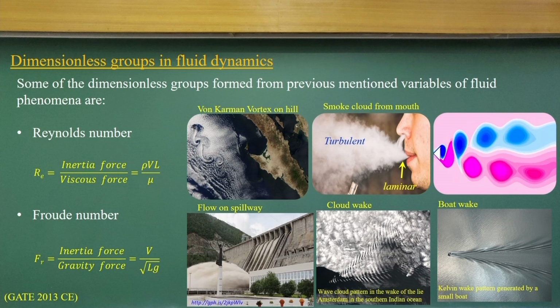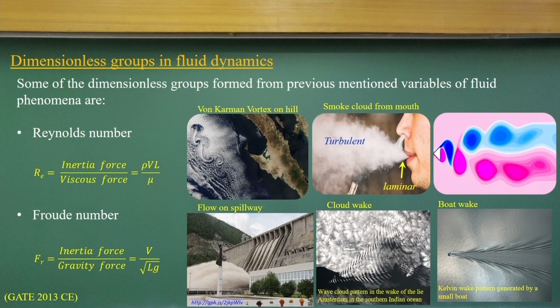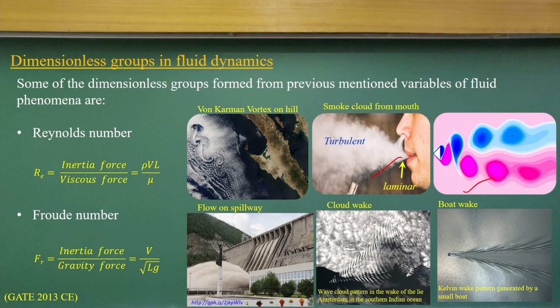Like for example, when you have laminar to turbulent flow like in this case, okay, you could see this laminar to turbulent flow that I discussed in the first class, showing the vortex shedding and all. So, what are these? Two forces are dominant here. One is the inertia force, the momentum flux, and the other is the viscous component. These two forces dominate, and the ratio of those two forces is the Reynolds number. You can compute this as rho V L by mu.